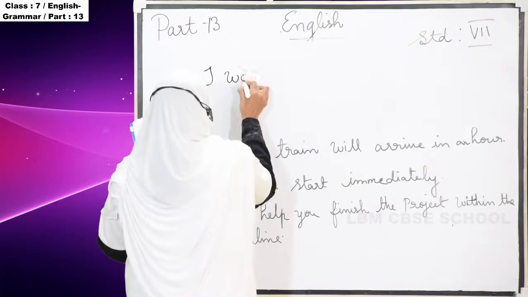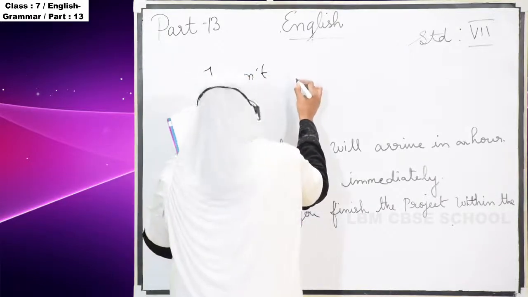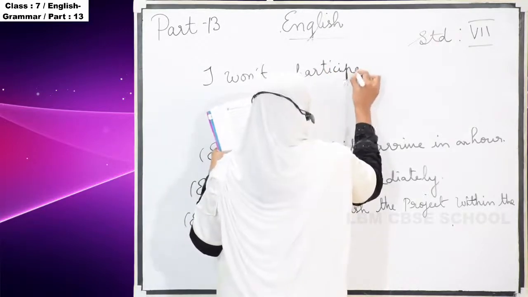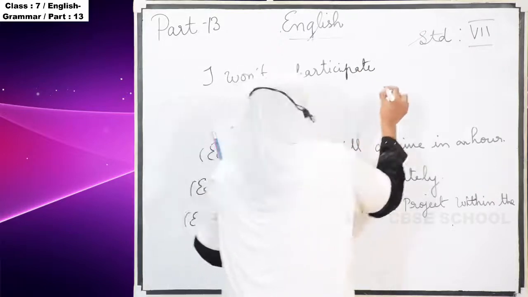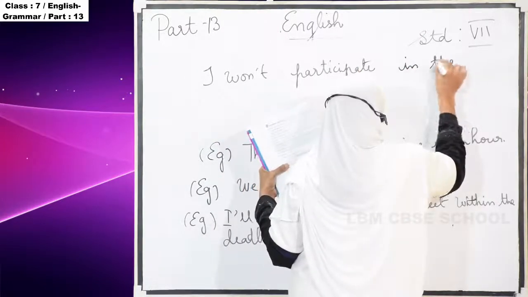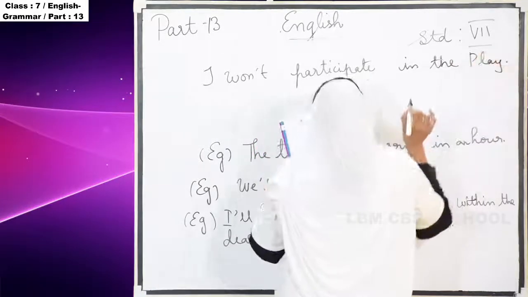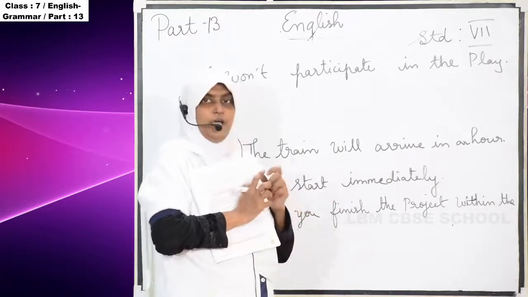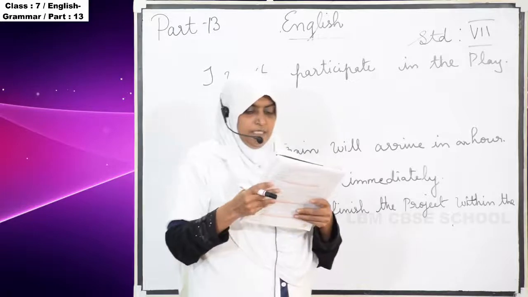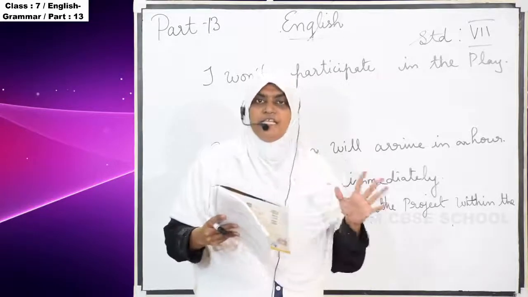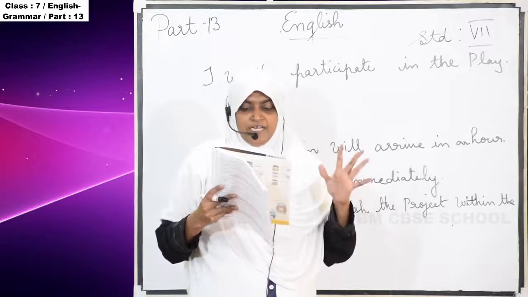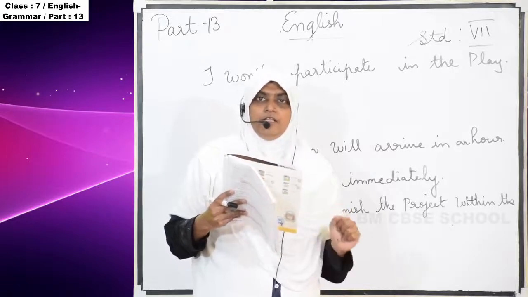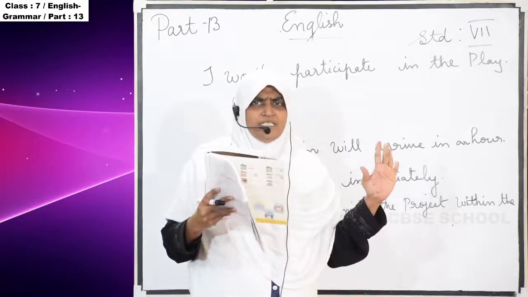I won't participate in the play. So, in a sentence, if they are expressing unwillingness, they are not willing. They are expressing the unwillingness in a negative form. I will means I will do that. I won't means it's a negative form.